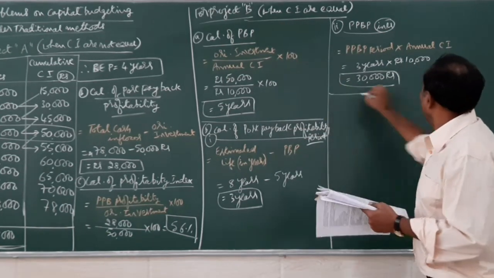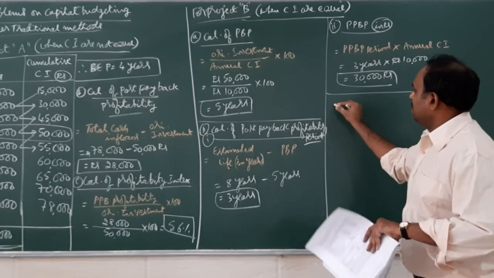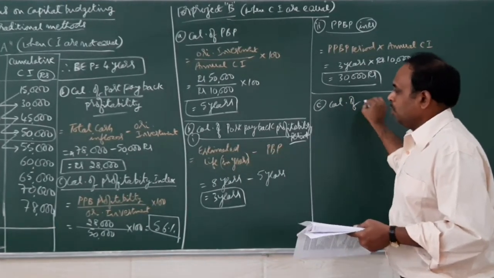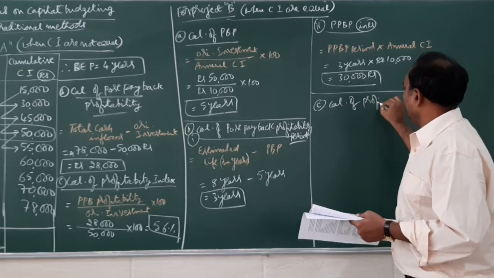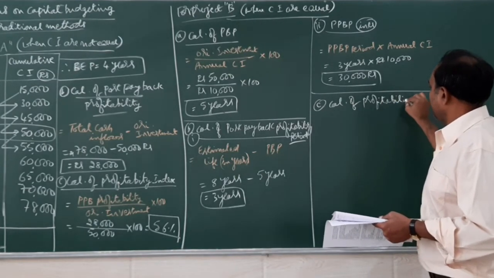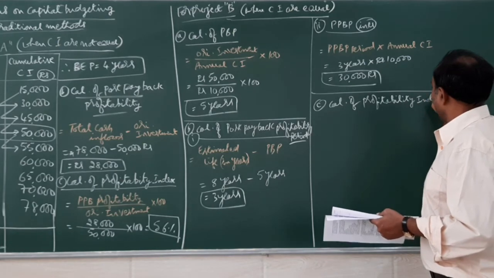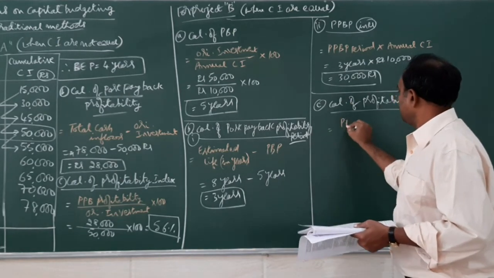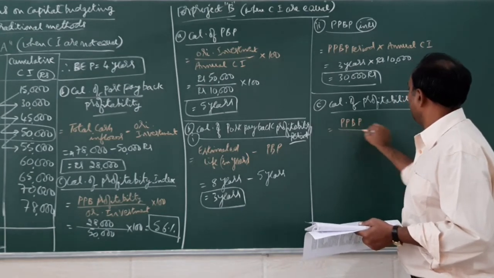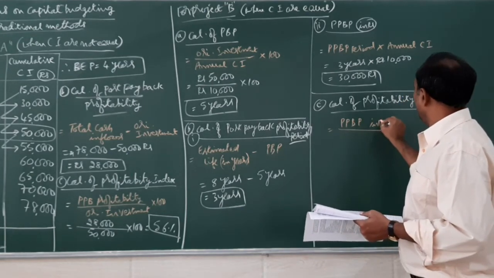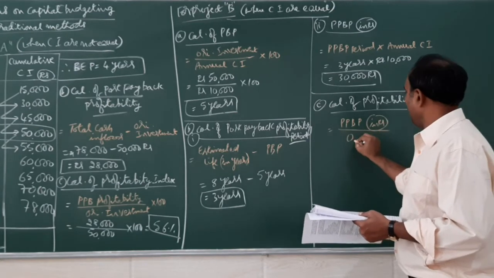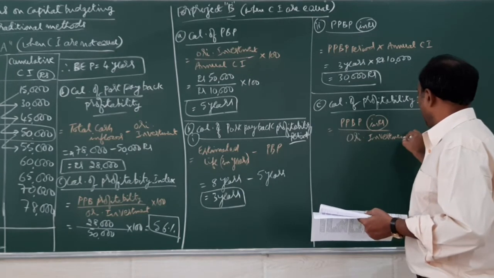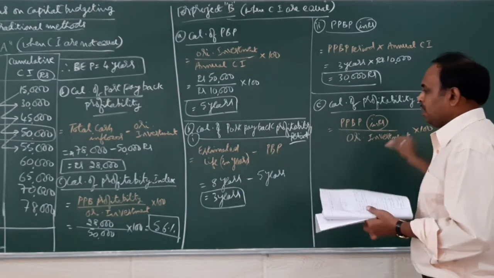Then I'll move on to the last part of it, the C part of it. C is calculation of profitability index. We also call it as PI. So here, post payback profitability in rupees divided by original investment into 100.